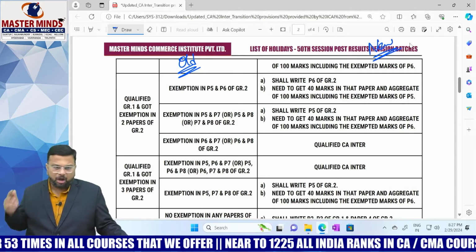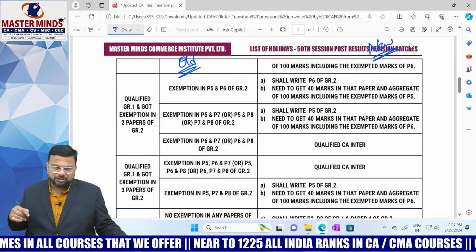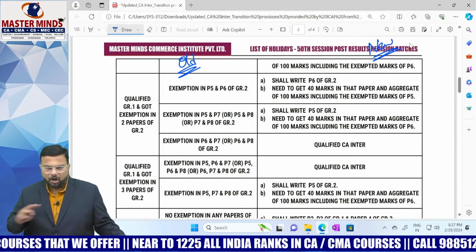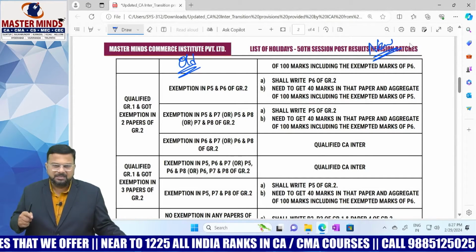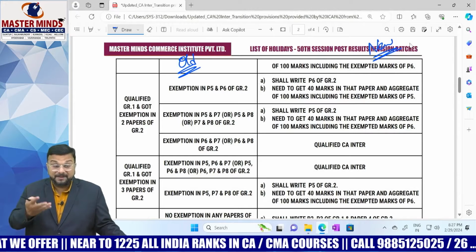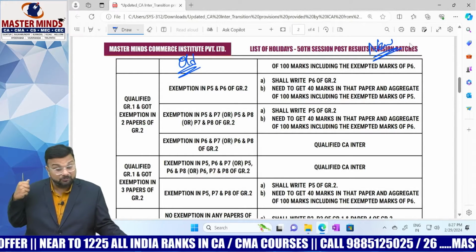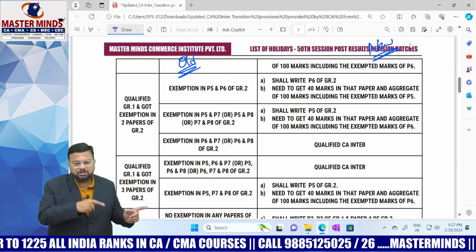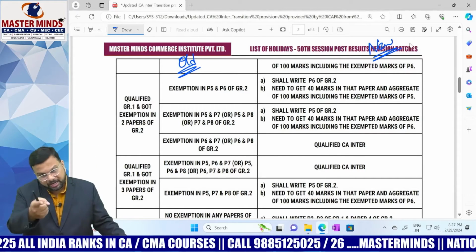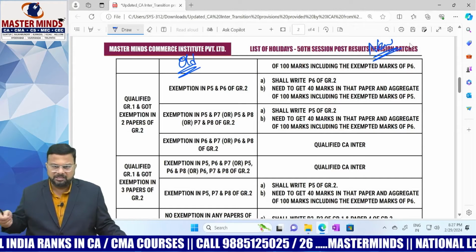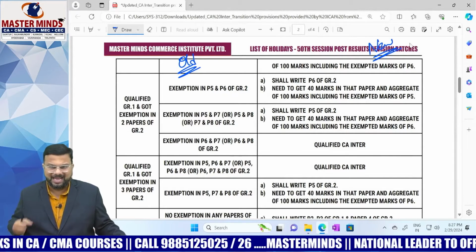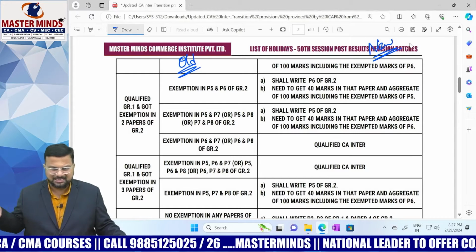Next, qualified group 1 and got exemption in paper 5 and paper 7, or paper 5 and paper 8, or 7 and 8. That means you need to write paper 6. Paper 6 is pending in old scheme. Paper 6, what is that? Paper 6 auditing and assurance. So obviously paper 6 in old scheme is nothing but paper 5 in new scheme, right? So you should write paper 5 in new scheme, that is under group 2. Okay, I need to get 40 marks in that paper, an aggregate of 100 marks, including the exempted marks of paper 6, nothing but FM and SM.